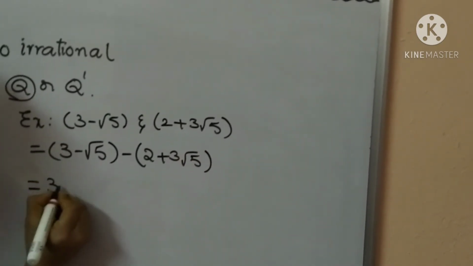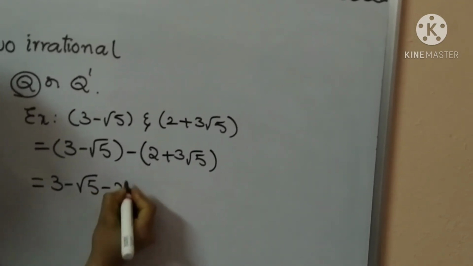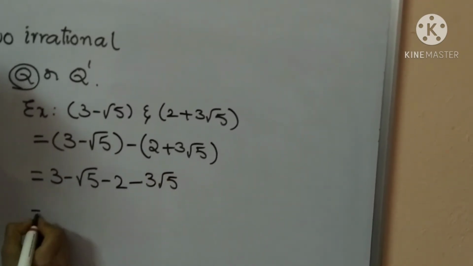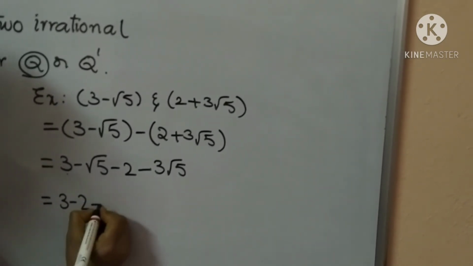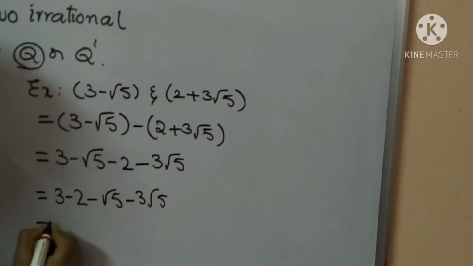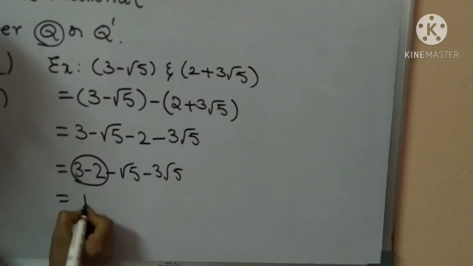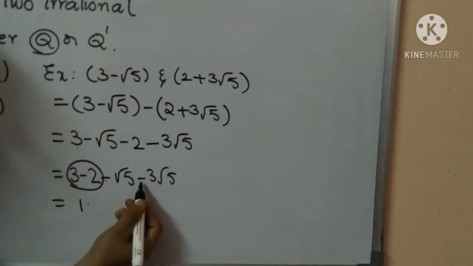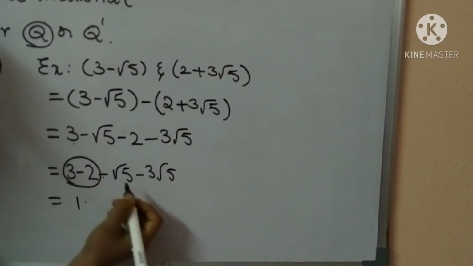So here write 3 minus root 5, minus into plus is minus 2, minus into plus is minus 3 root 5. Okay, here write 3 minus 2, the rational numbers side by side, and next root 5 minus 3 root 5. So here 3 minus 2 means 1, we will get 1. Here minus root 5 and minus 3 root 5. We are adding here. Both symbols are negative, but we are adding and keep the symbol of minus.